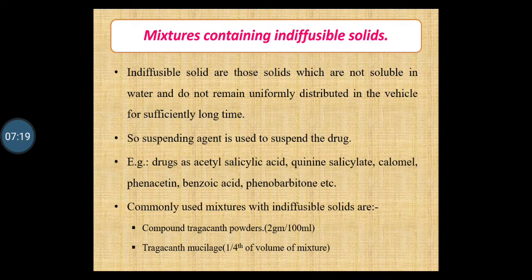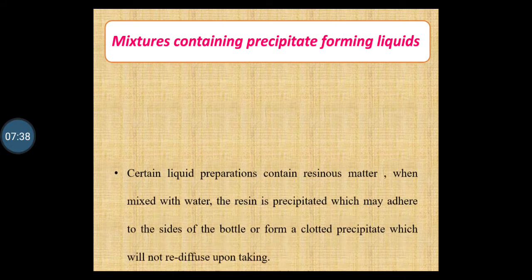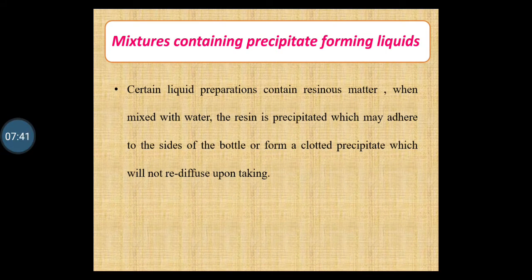The method of dispensing of this type of mixture is the same as that of diffusible solids. Now next type of mixtures are mixtures containing precipitate forming liquids. Certain liquid preparations contain resinous matter when mixed with water. The resin is precipitated which may adhere to the sides of the bottle or form a clotted precipitate which will not be rediffused upon shaking.